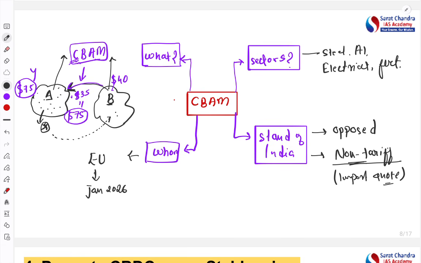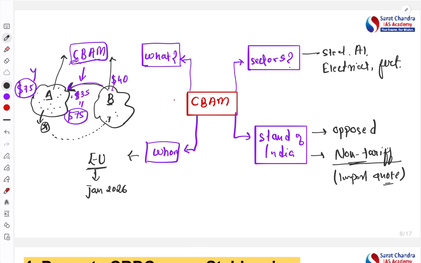However, the European Union has justified it by saying that it is to promote green technology and to tackle climate change. So that way they are trying to justify it, but countries like India are calling it unjustified. Another term here is carbon leakage.